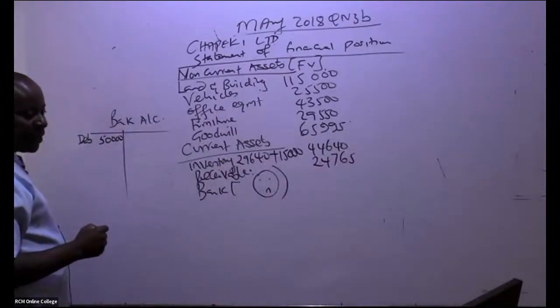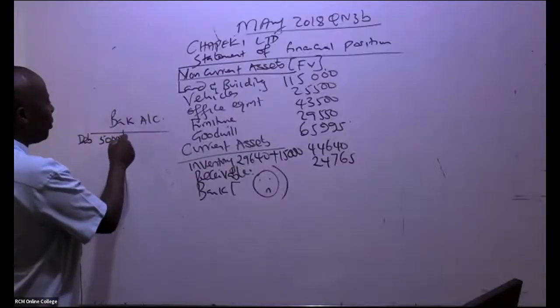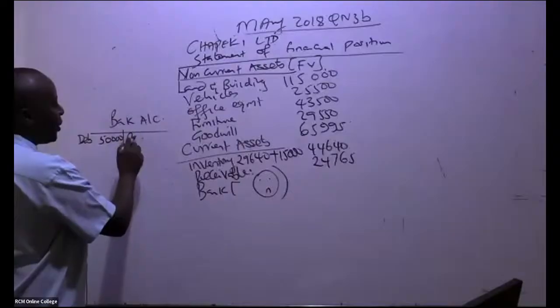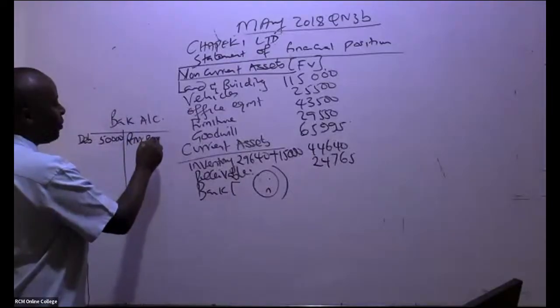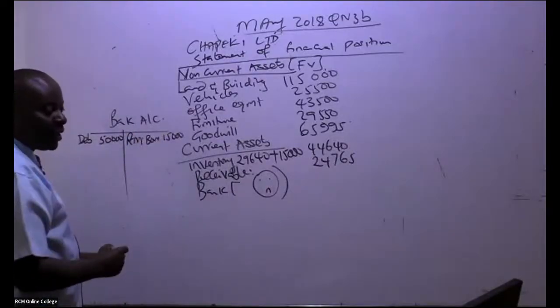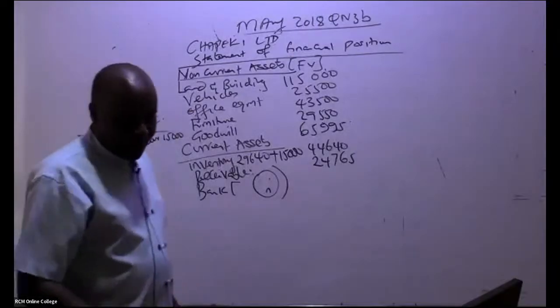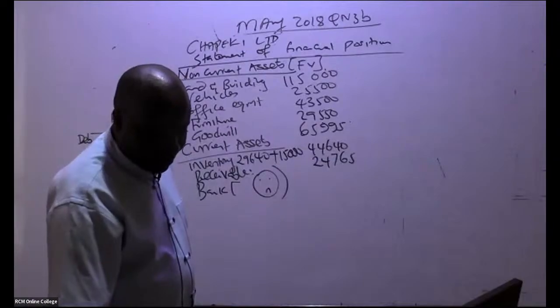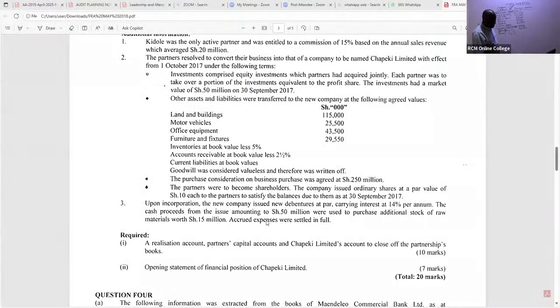And then remember, immediately we bought raw materials. Raw materials bought: this was 15,000. And there is something else that we did with this money. You can see here, accrued expenses were settled in full.